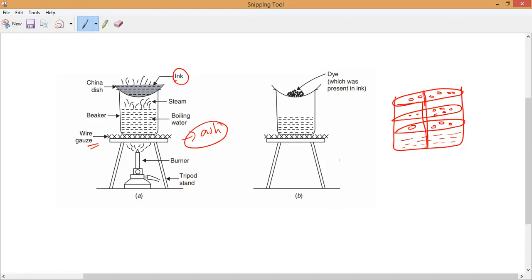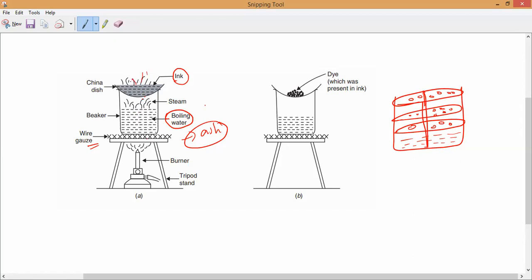So we are heating indirectly. Indirectly we are heating with the help of what? A water bath. By heating water, I am heating the ink. So what will happen? The water will evaporate, it will start heating, and that will provide heat to the ink. So the ink also will gain the heat energy.